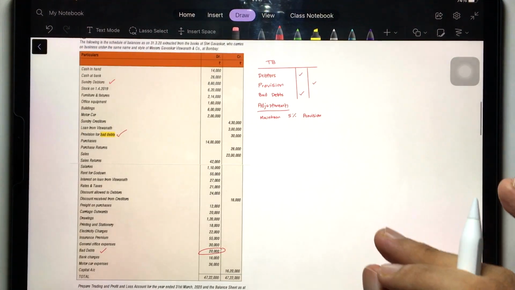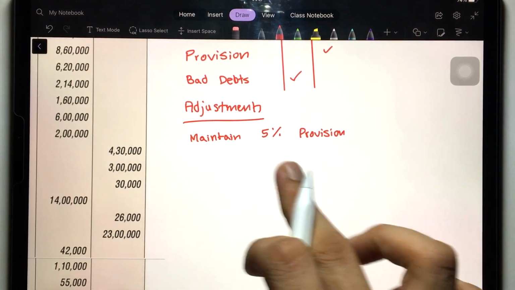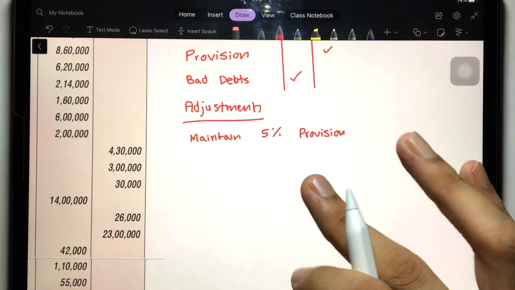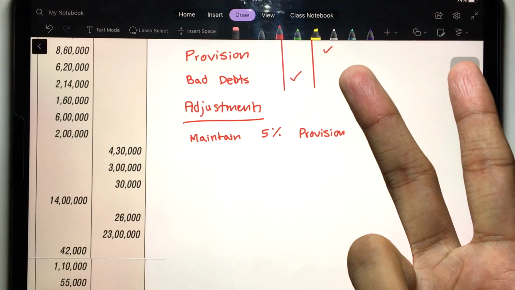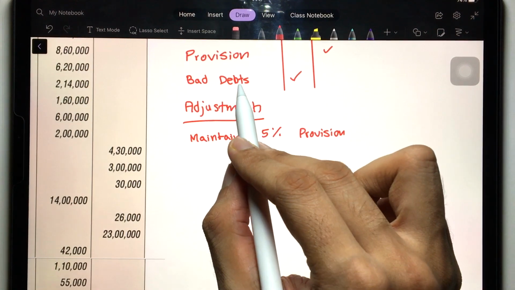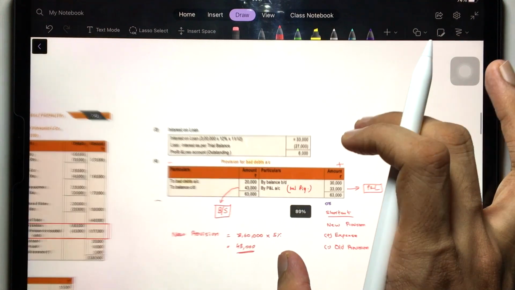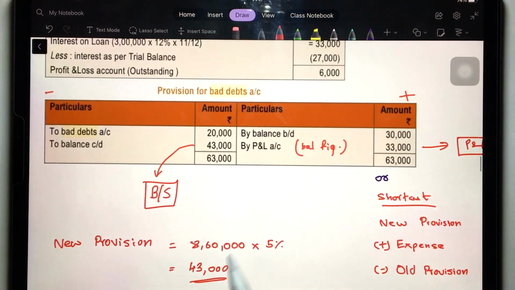Is that clear? If further bad debts were there over here, then you will deduct. Those are further bad debts, for which you have to do complete accounting, recording also, and then writing it off also. But this trial balance bad debt has only half accounting treatment. You have to just write it off. Okay, that's it. So 8,60,000 receivable balance, which I have taken from the trial balance, into 5% as said in the question. That's equal to 43,000.